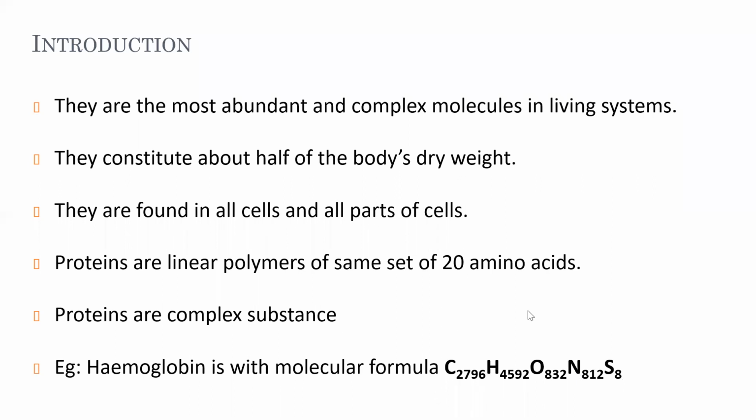This is the composition of hemoglobin. So this itself shows the complex nature of protein.